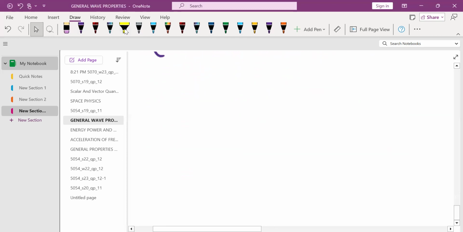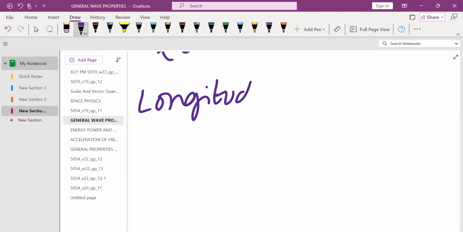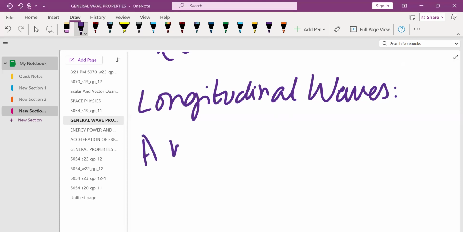And the second type of wave, which was longitudinal wave. So the definition is the same, but instead of the word perpendicular, there is the word parallel. So a longitudinal wave is a wave in which the medium particles oscillate parallel to the wave motion.